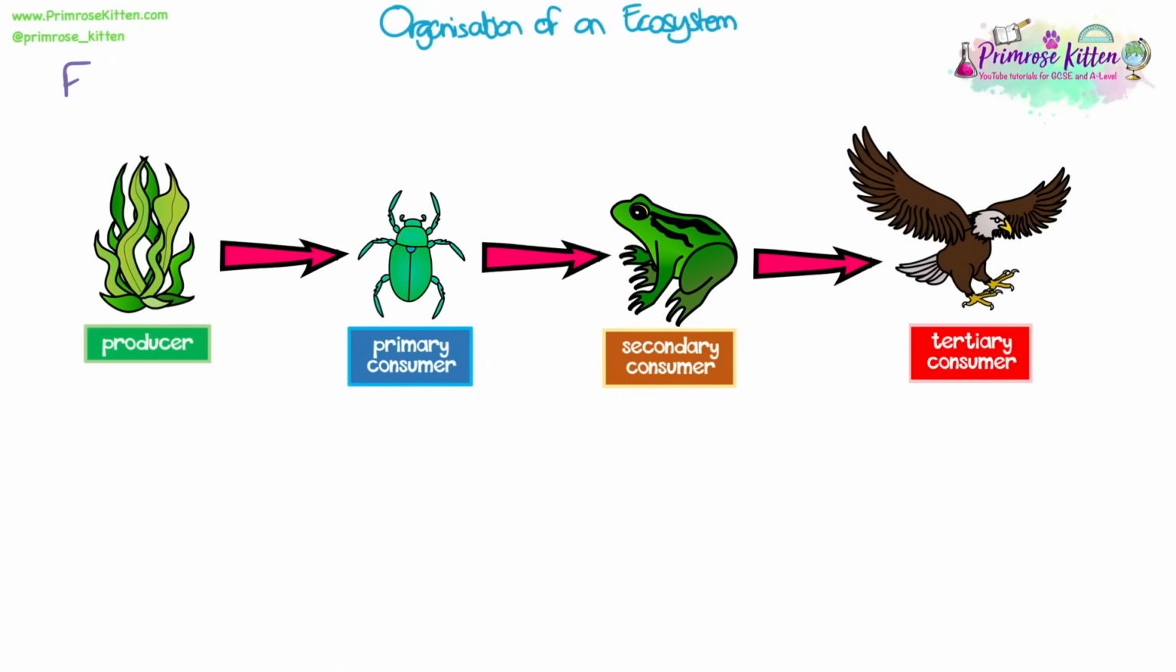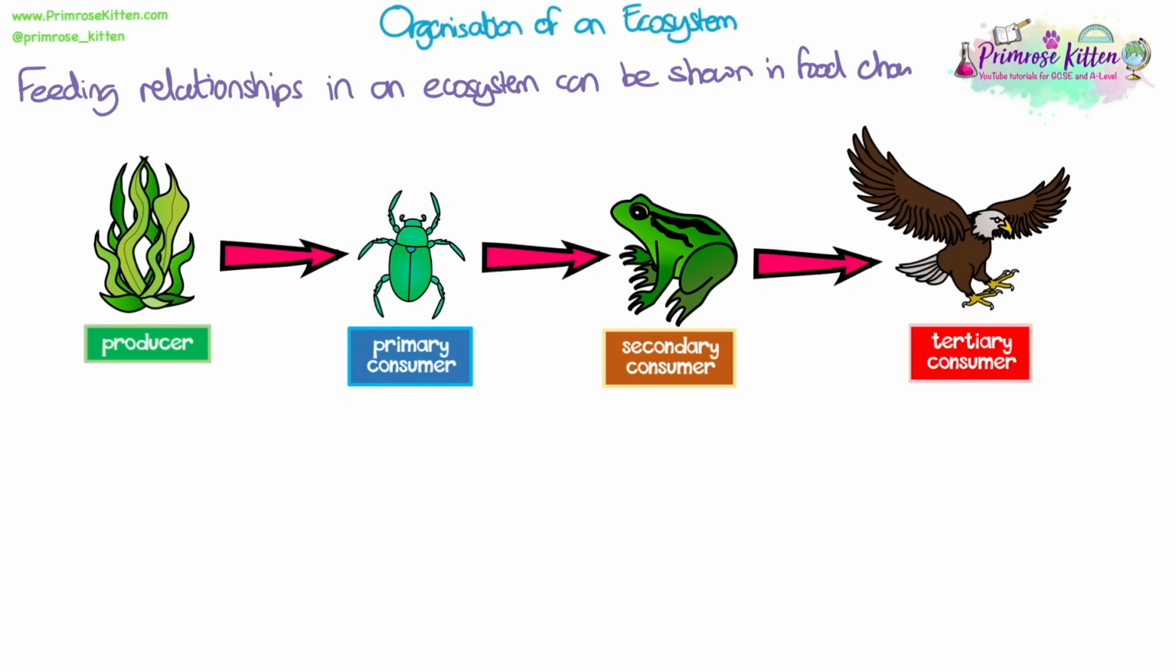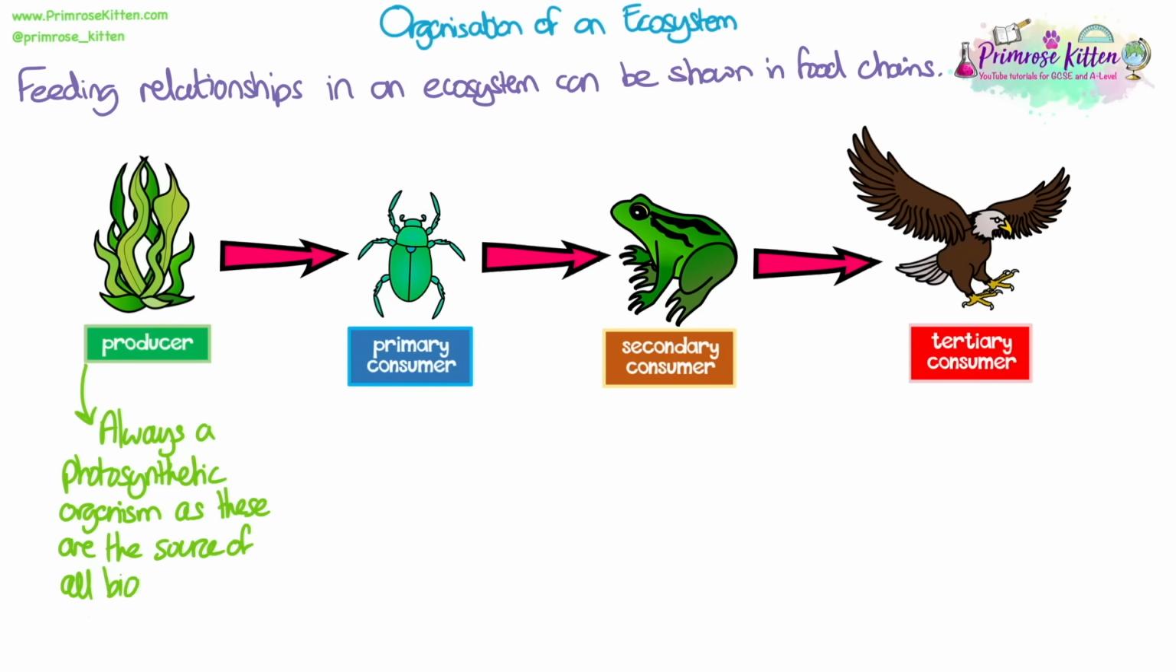We need to know the organisation of an ecosystem. Feeding relationships in an ecosystem can be shown in food chains. Food chains always start with a producer. These are always photosynthetic organisms, as these are the source of all biomass on Earth, because they can use light energy to synthesize molecules like glucose.